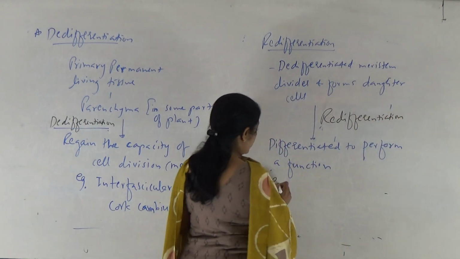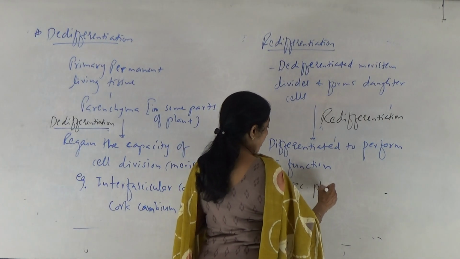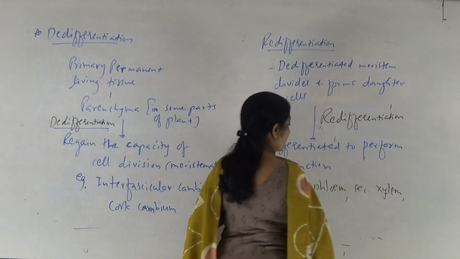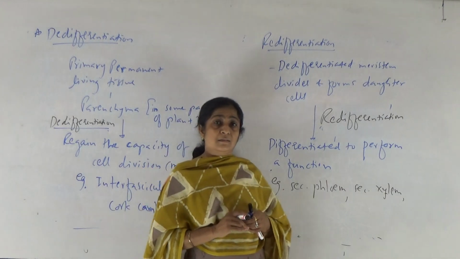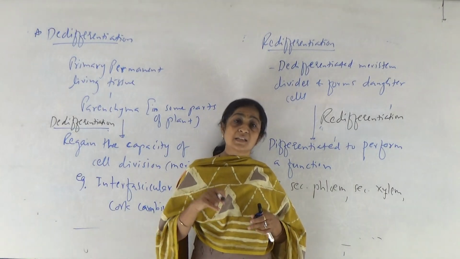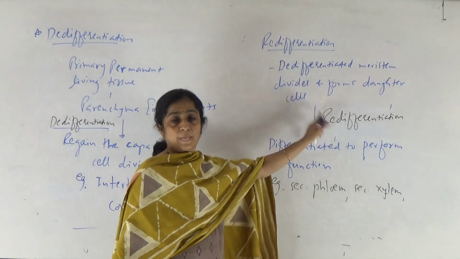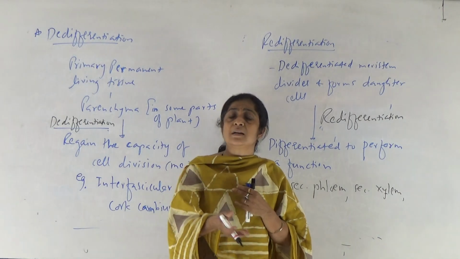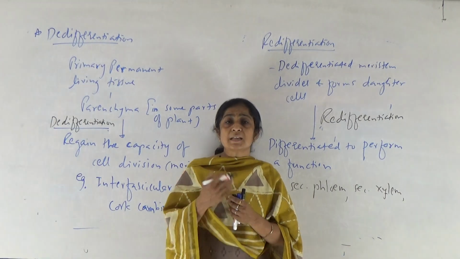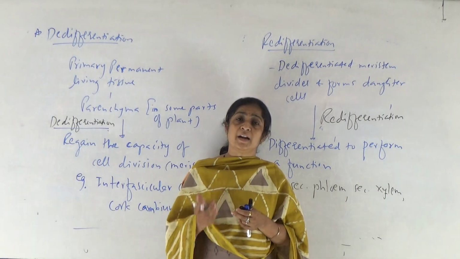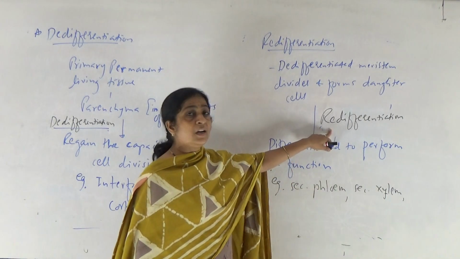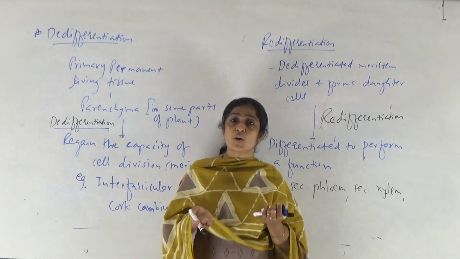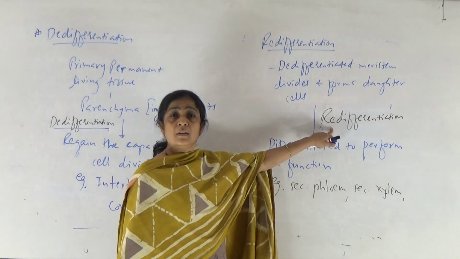And what is the result of this redifferentiation? Secondary phloem, secondary xylem, secondary cork cells, secondary cortex cells. These are the results of redifferentiation. See, when vascular cambium becomes active, it cuts off some cells towards the inner side, some cells towards the outer side. Inner side cells which are in contact with primary xylem are differentiated later as secondary xylem. So secondary xylem is the result of redifferentiation. Some cells cut off towards the outer side may later differentiate as secondary phloem cells. So secondary phloem cells are the result of redifferentiation.